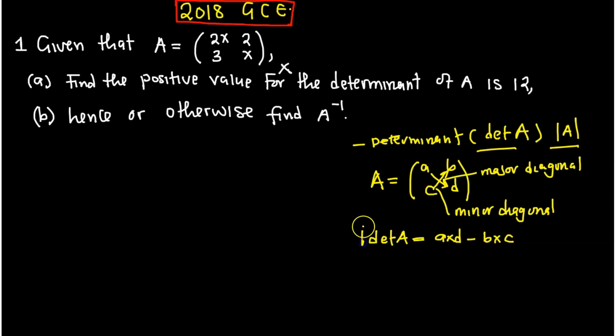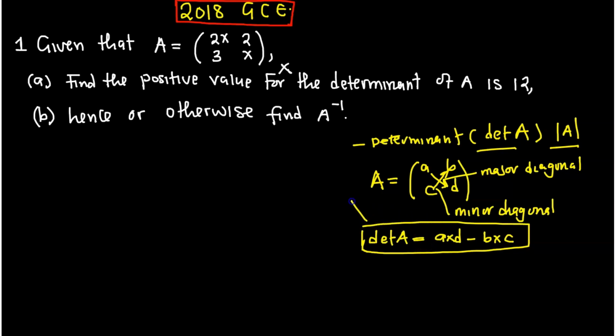This is the formula for the determinant of a matrix. So, since you know this, it is the major diagonal minus the minor diagonal. That is how you find the determinant.